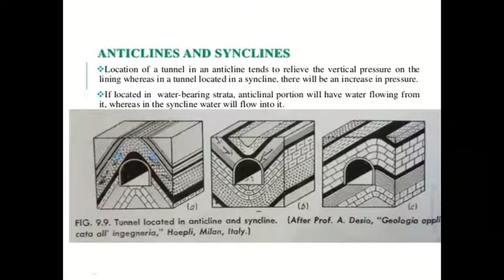So this is the best suitable condition, and pressure will also be less. In this other condition, water is also coming to the tunnel, and pressure will also be more on the axis of the tunnel, because at the anticlinal condition, the pressure will be more. Sorry, syncline condition.